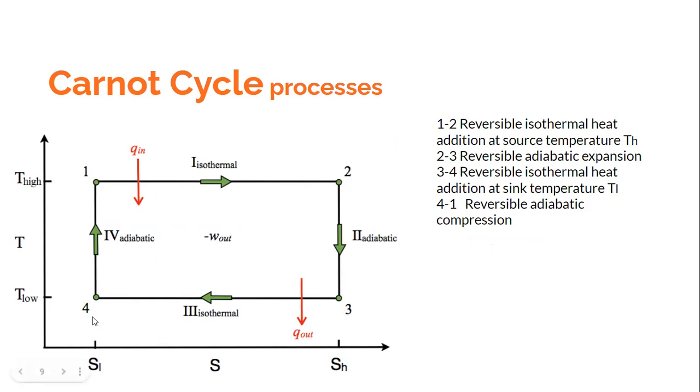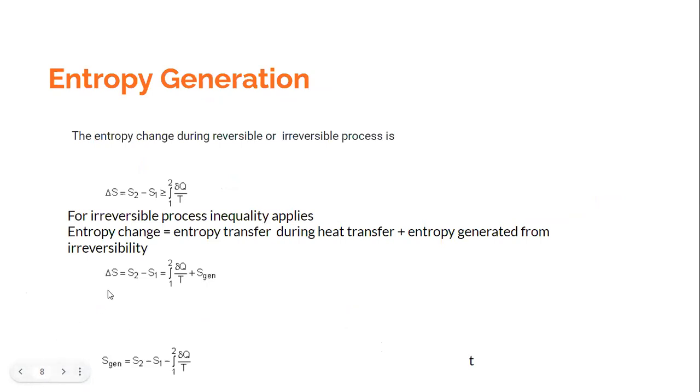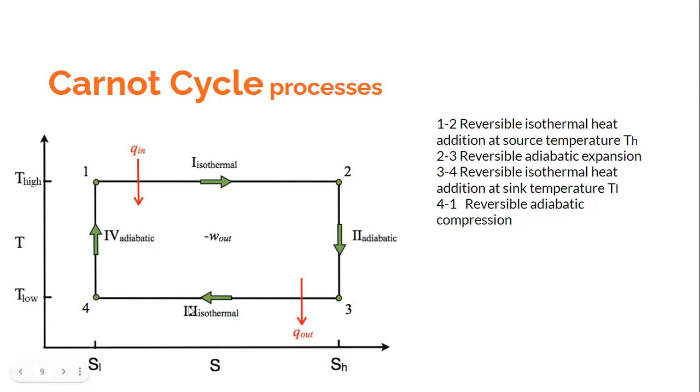Similarly, in 3 to 4, what you see is that the entropy is decreasing from S3 to S4. Why is the entropy decreasing? The entropy is decreasing because the heat is being rejected. So again, we'll look at this expression. This is negative because heat is transferred away from the system. So this is negative, this is 0, so delta S has to be negative. It means that the entropy is decreasing during the process 3 to 4, and this is clearly seen in the diagram,